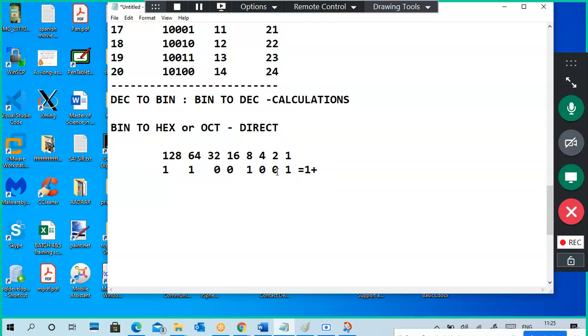1. Again 0, 2, no, this is not required. Then we'll take 8. I'm not going into a very clear-cut explanation of the binary system. It is simple: 1 into 1, 2 into 0, 4 into 0, 8 into 1, 16 into 0, 32 into 0, 64 into 1, 128 into 1. That is the meaning. But I am writing directly, because if you write like that, it is like a children's handbook. So it is 128 plus 64 plus 8 plus 1, that is how it is calculated.